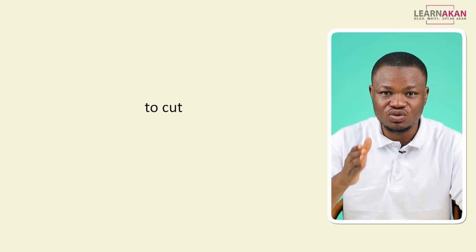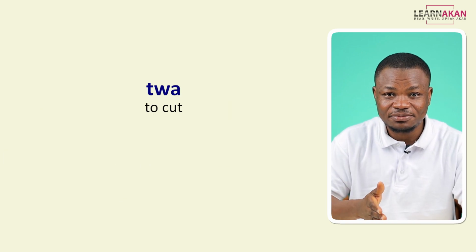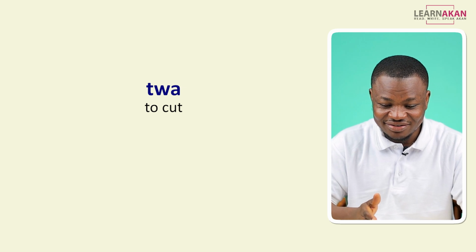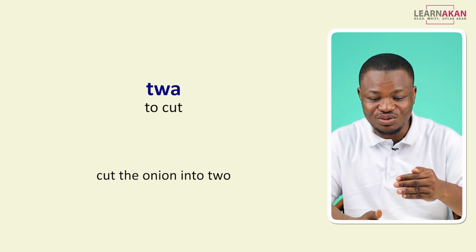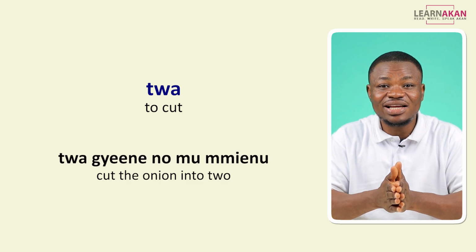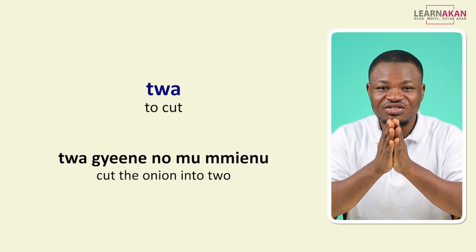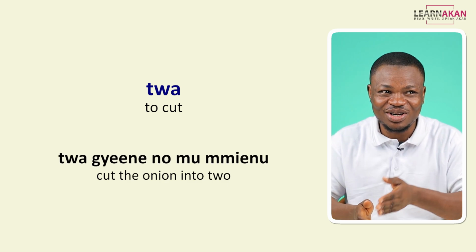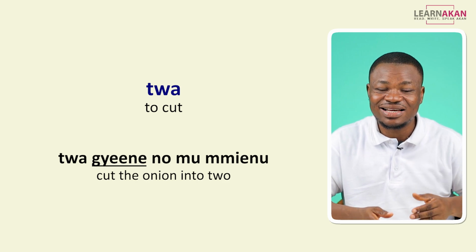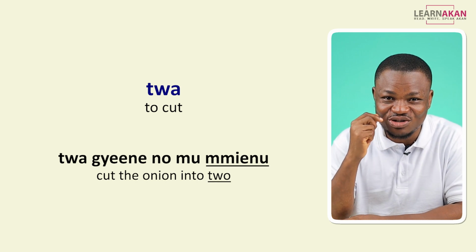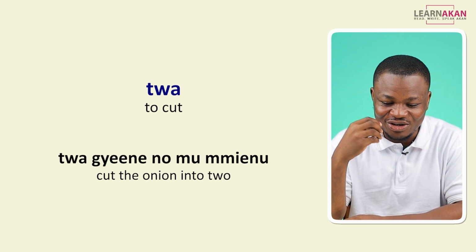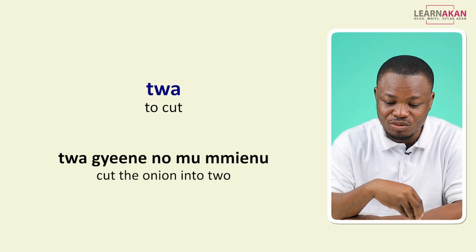The next one is to cut, and that is cha. Cha. So if I want to say cut the onion into two, I would say cha jene numu mienu. Cha jene numu mienu. So we learned in the previous lesson that jene is onion, right? And then we have mienu, which is two. So cut the onion into two. We have cha jene numu mienu.